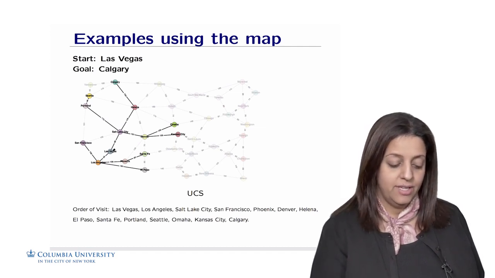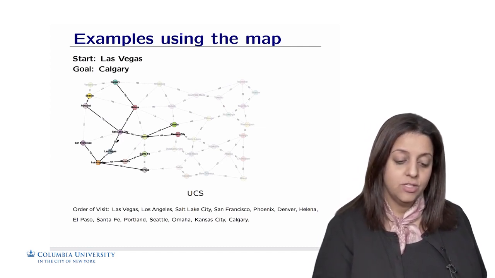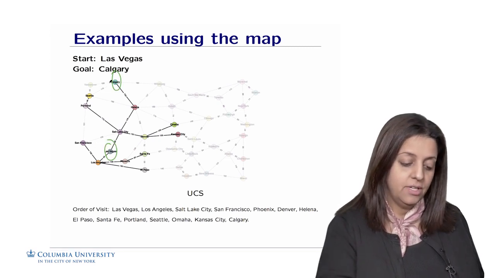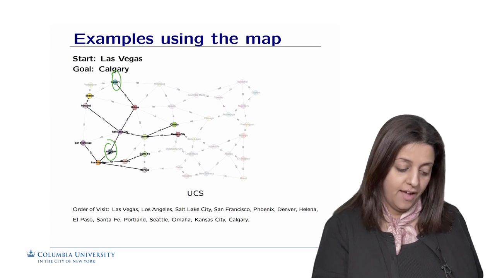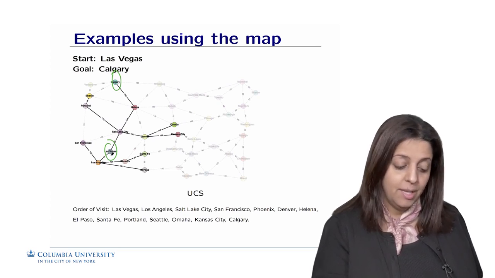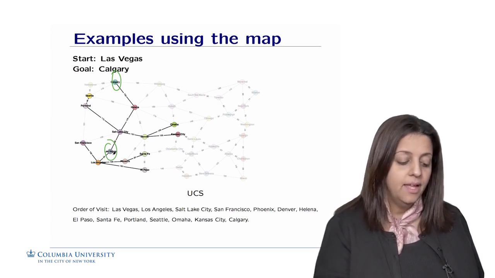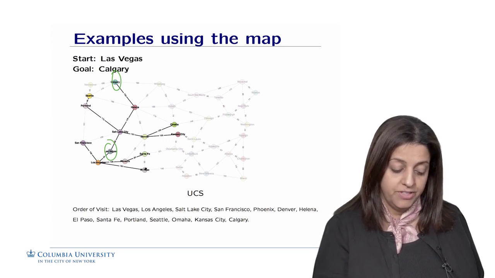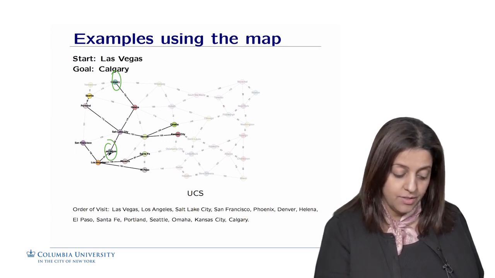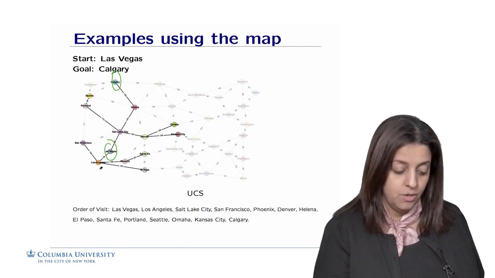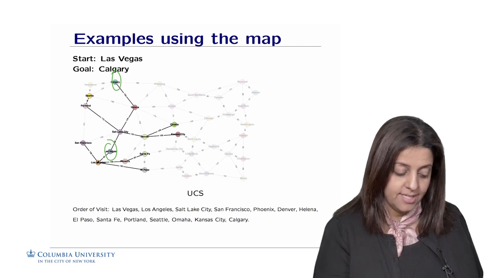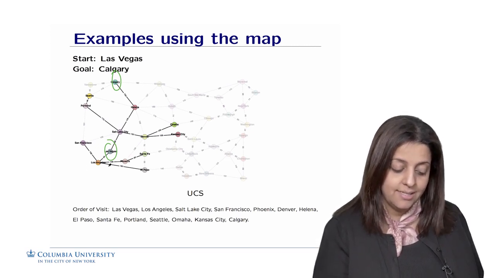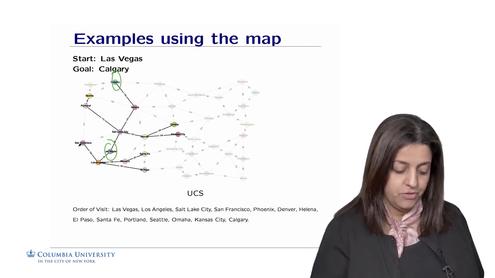So for example, we start with Las Vegas. From Las Vegas, again, we want to go to Calgary. From Las Vegas, I can take either a route of 65 or a route of 89. So I'm going to pick Los Angeles first. From Los Angeles, I can go either to Phoenix, El Paso, or San Francisco, and the shortest would be to go through San Francisco, right? But so far I have 66 plus 100, or 66 plus 109, or 66 plus 191. So I pick this path first.